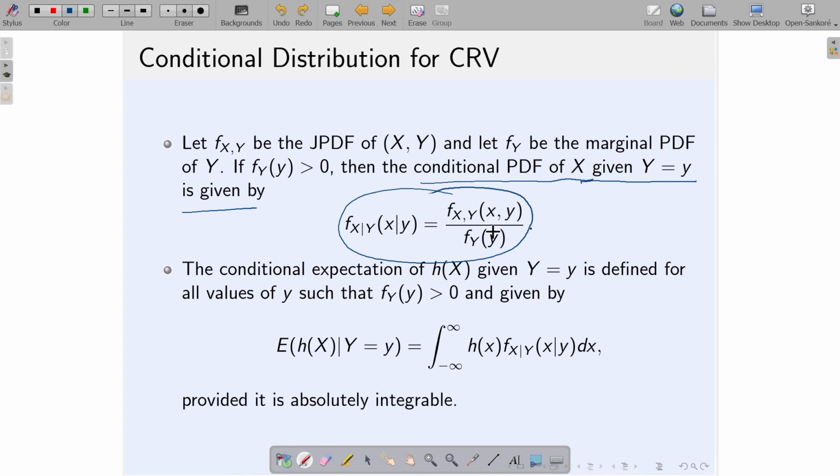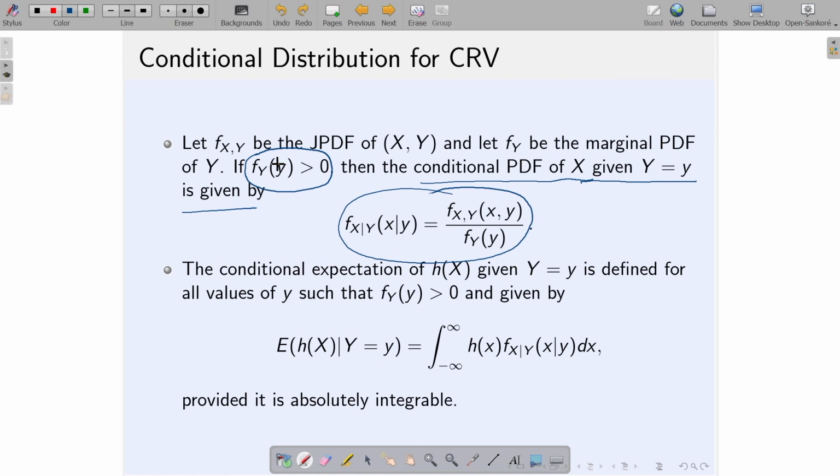Just note that the expression is the same as that of the discrete random vector: joint probability density function divided by marginal probability density function, whereas for the discrete random vector it is joint probability mass function divided by marginal probability mass function. The definition is exactly the same, but this condition is again needed because I am dividing by the probability density function at the point y. If it is 0, then of course I cannot define this ratio. That is why this has to be true.